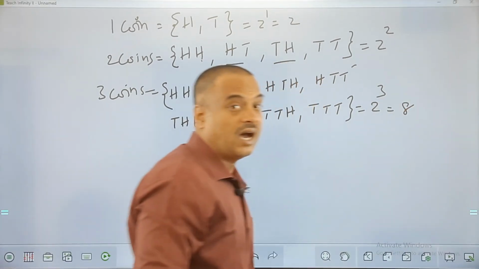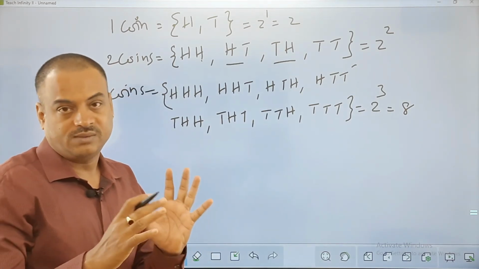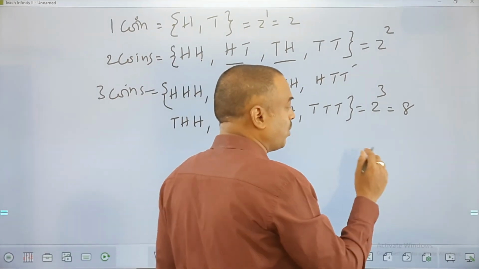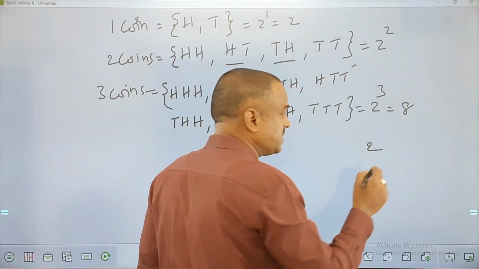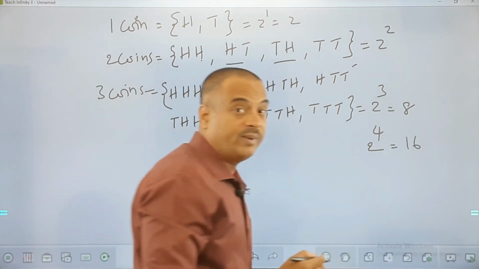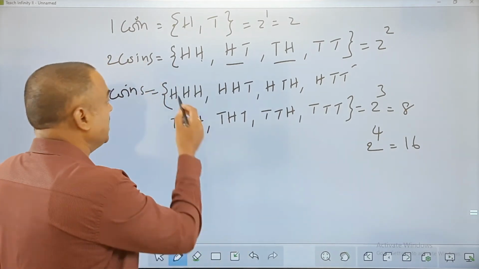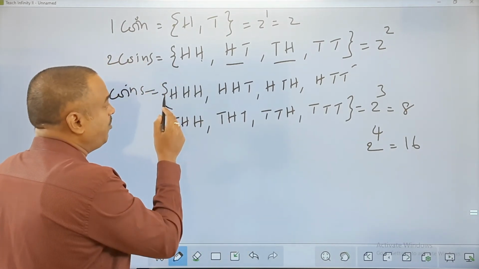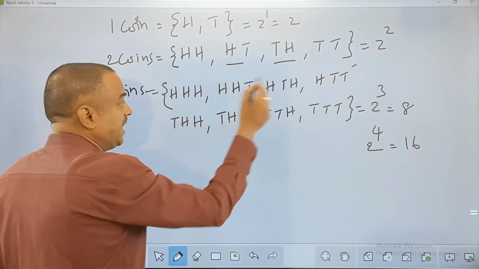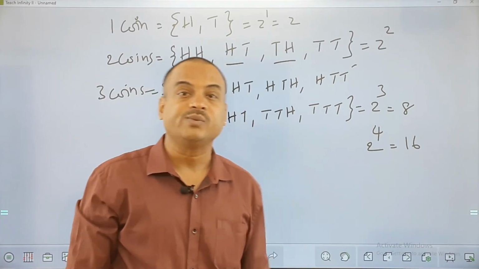Total outcomes are 8. Similarly, if I have 4 coins, which is probably not in your syllabus, but still, if I have 4 coins, each coin will have two faces and the number of coins is 4. So the total number of outcomes expected is how many? 16. And in such a case, how do I write the 16? Again, from the previous one, apply H in front of all these 8 and apply T in front of all these 8. So 8 plus 8, a total of 16 outcomes will come.